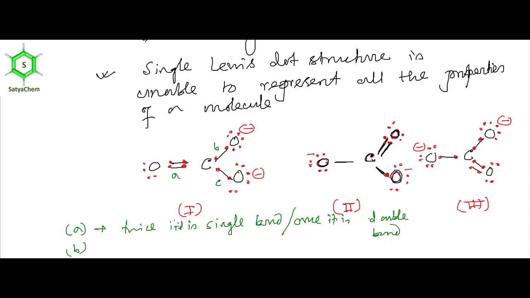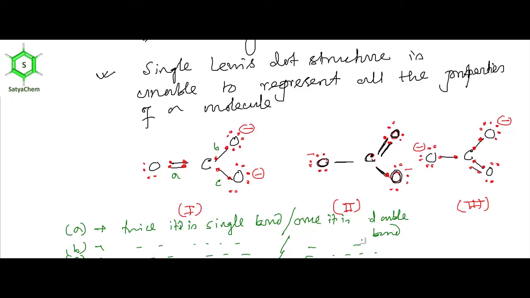This is the same in the case of B: twice it is a single bond and once it is a double bond. In the case of C, twice it is a single bond and once it is a double bond. So that is why a single Lewis dot structure is not able to represent all the properties of a molecule, because sometimes carbon and oxygen is a single bond and sometimes it is a double bond.